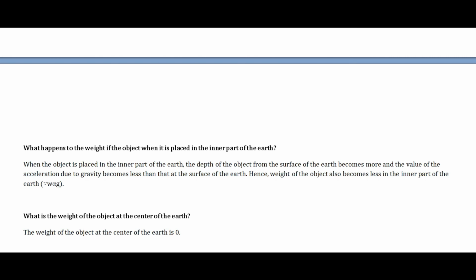That is the reason the weight of the object decreases when we keep the object in the inner part of the earth. And now you have to know that the weight of the object at the center of the earth is 0, because at the center of the earth the value of the acceleration due to gravity is 0. And when the value of the acceleration due to gravity g is 0, then the weight of the object is also 0.